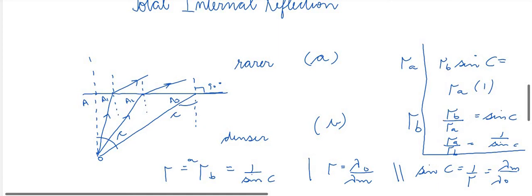So the refractive index depends on lambda like this. As refractive index depends on lambda, then critical angle will also depend on lambda, that is, it will be different for different wavelength of light. For example, lambda of red wavelength is greater than lambda of violet light, so the critical angle will be greater for red color than that for violet color.